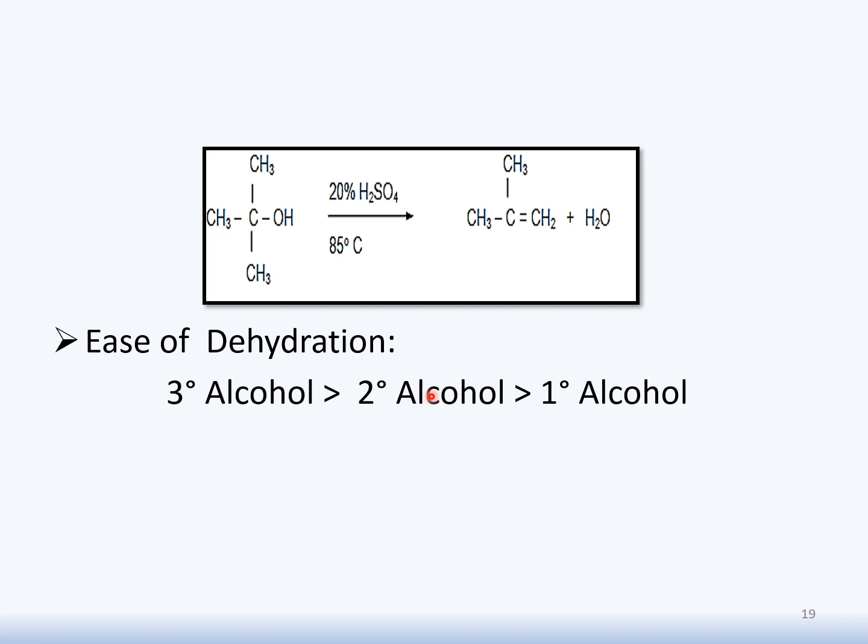As we know, secondary alcohol is the kind of alcohol which is bonded to 2 carbons, and the third one is primary alcohol. For dehydration of primary alcohol we need very severe conditions: we use concentrated sulfuric acid and 180 degrees centigrade. So it is easy to dehydrate an alcohol if it is tertiary in nature, and difficult if it is primary in nature.